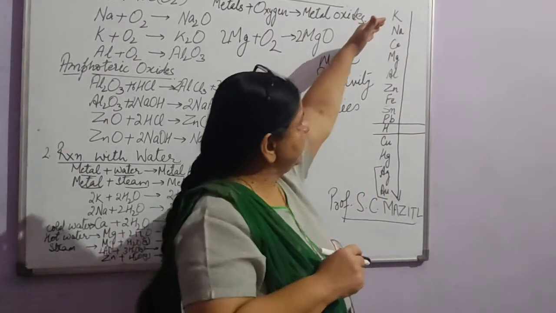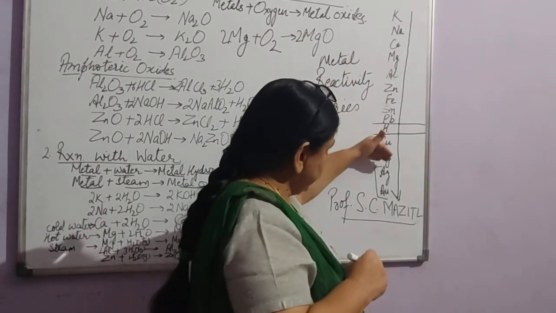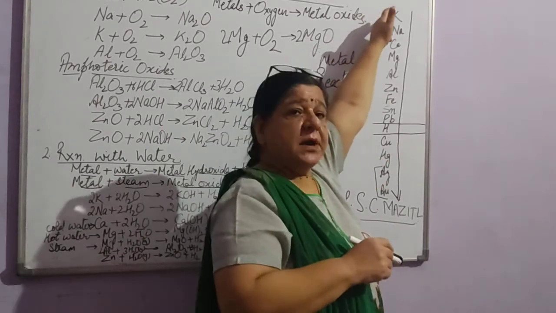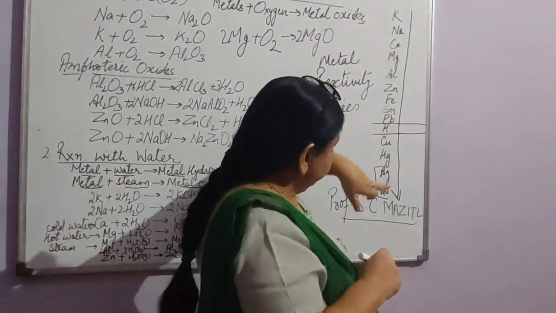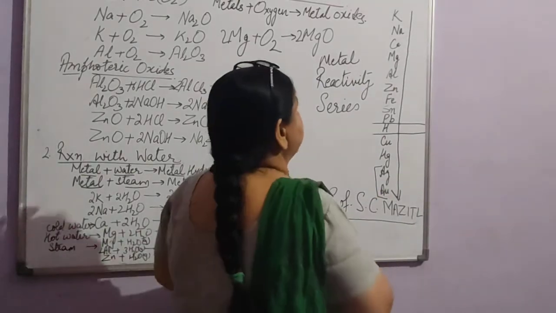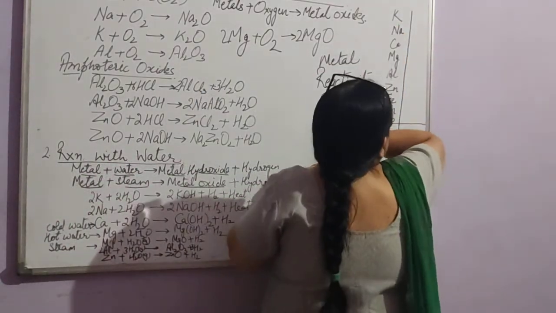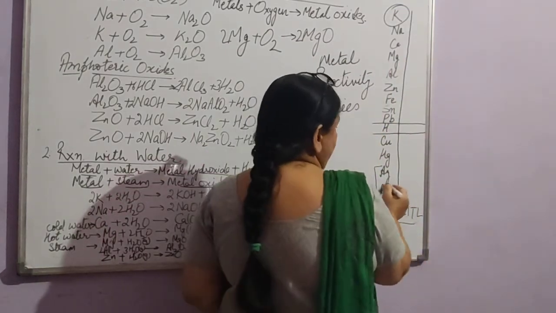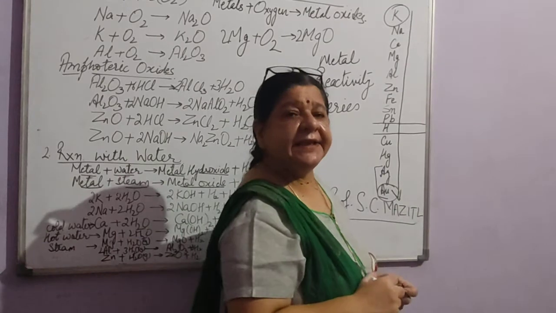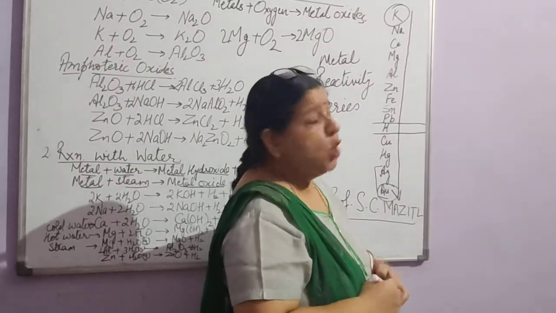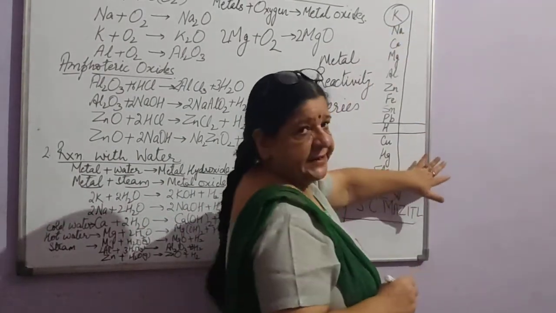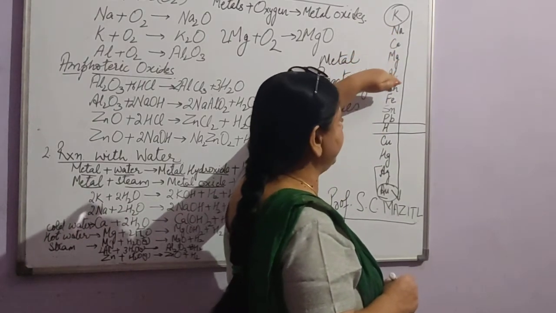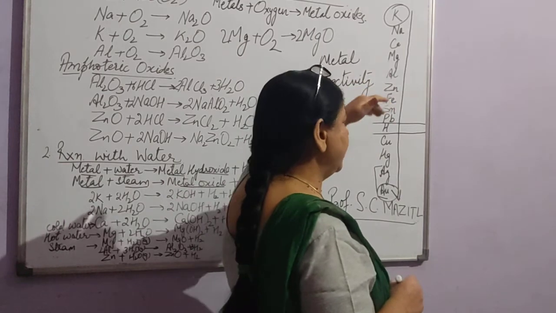It is the arrangement of metals in a vertical position, from the most reactive metal to the least reactive metal. Potassium is the most reactive metal, and gold is the least reactive metal. So you have to learn this series: potassium, sodium, calcium, magnesium, aluminium, zinc, iron, tin, lead.